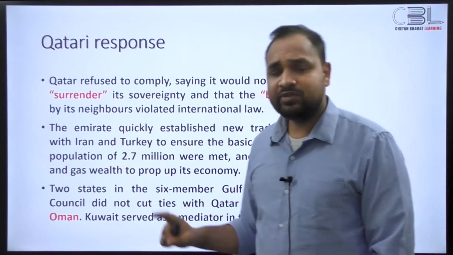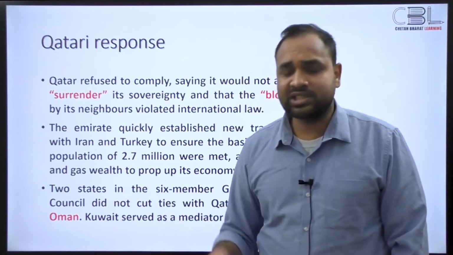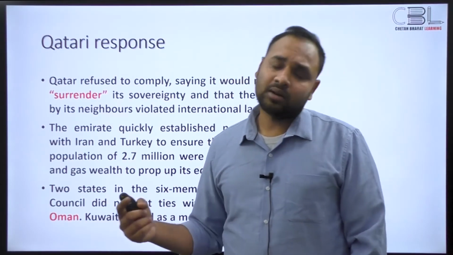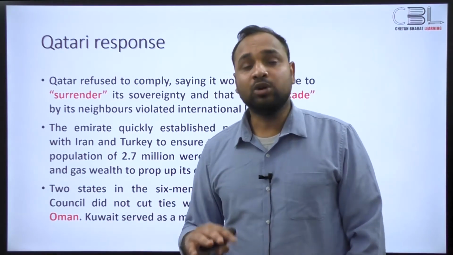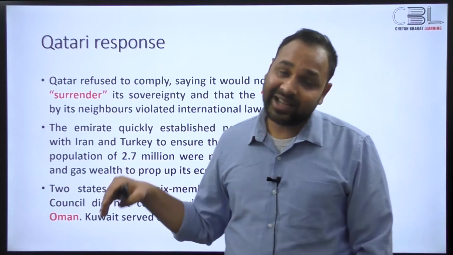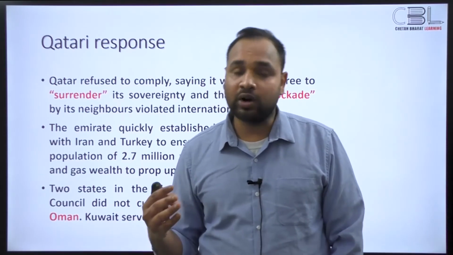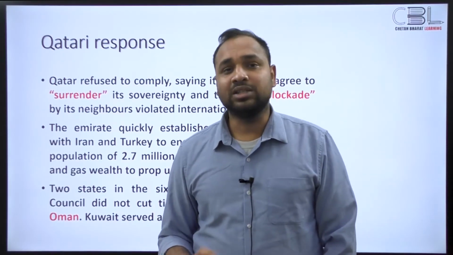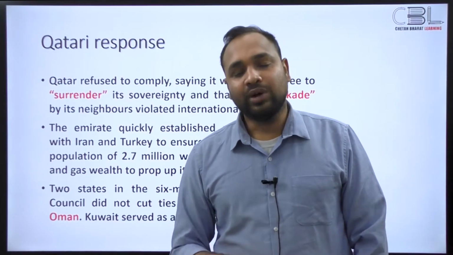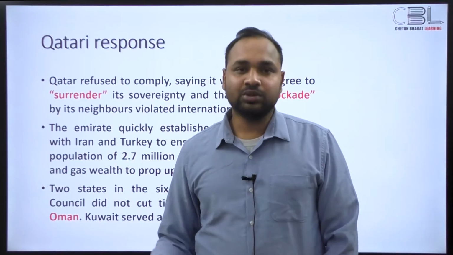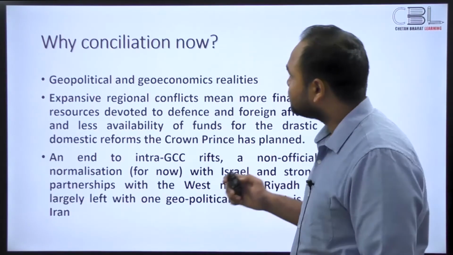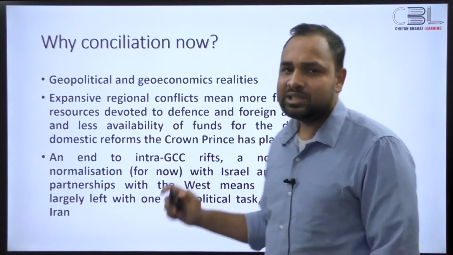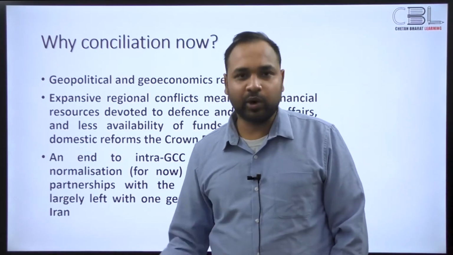Then there were two states within the Gulf Cooperation Council that did not sever ties with Qatar, being Oman and Kuwait. Now, Kuwait actually was the mediator in all of this, right? Kuwait did not cut off connections with Qatar, and Kuwait wanted to have an amicable resolution to this problem. In fact, this deal that was announced actually was announced via Kuwait, right? So then the question is, why conciliation now? What's the point of conciliation now?